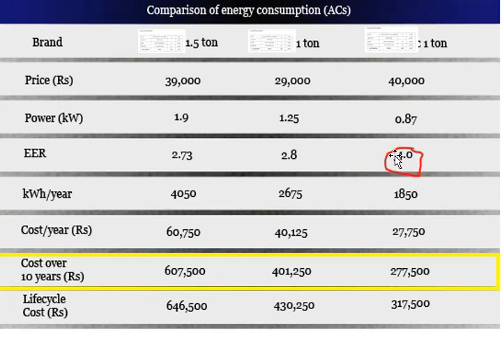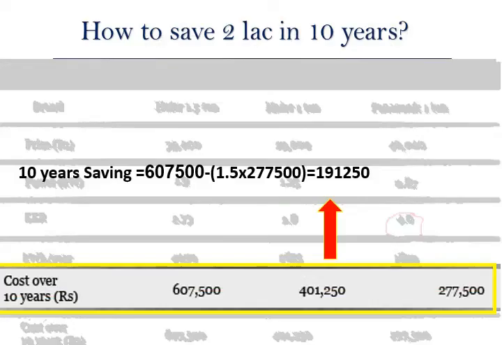If it has good energy efficiency compared to the other models and has a little higher cost, purchase this one. Don't worry about the cost being a little high. It will pay back in 10 years, or if it has a 20 year lifetime, then instead of 2 lakh you will be saving almost 4 lakh. So that's too much saving.